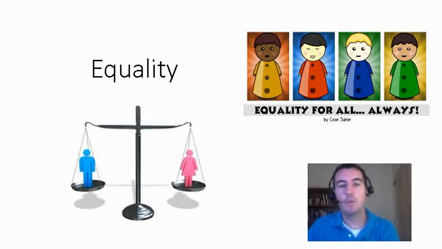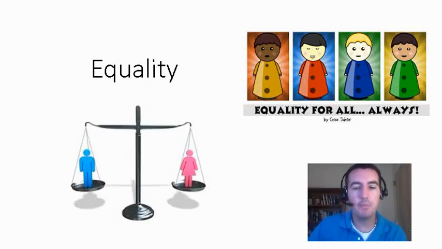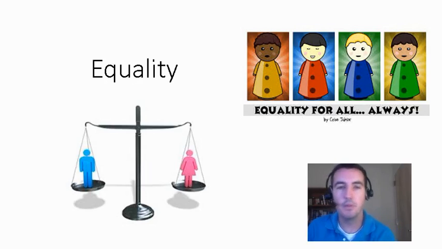Lesson number 11, equality. So remember, we're going over the principles of democracy, which are liberty, justice, and equality. We've already looked at liberty and justice, so now we're going to look at equality to finish up our lessons on the three principles.